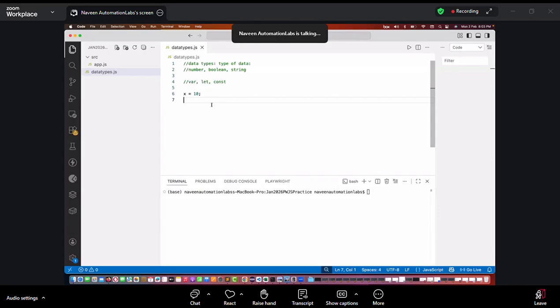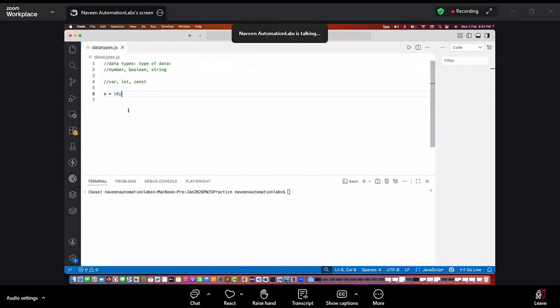I'll tell you when to use what. We will never create the variable like this, x is equal to 10. No, it looks ugly. It does not make any sense to write the variables like that, right? So how to declare it? First we are going to talk about this var keyword. Remember this thing, var is used in old JavaScript. It's a very old way of using variables in JavaScript. I will not say it is deprecated, but never use it. In modern JavaScript or any tools that you're developing, or with Playwright, if you're writing it, never use the var keyword.